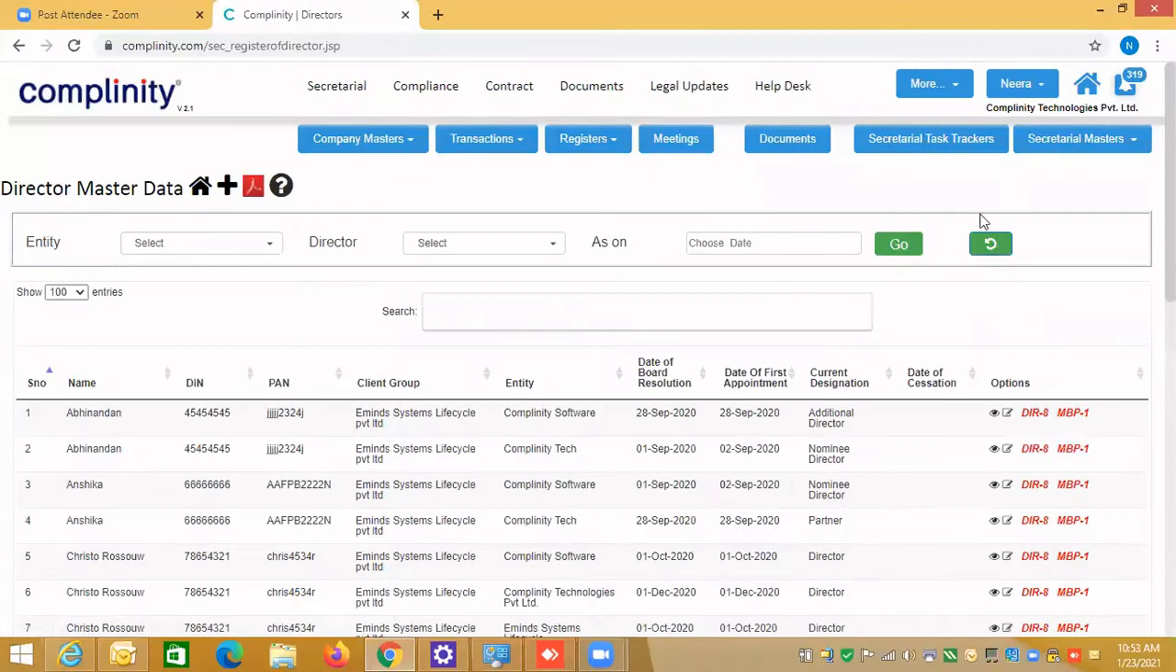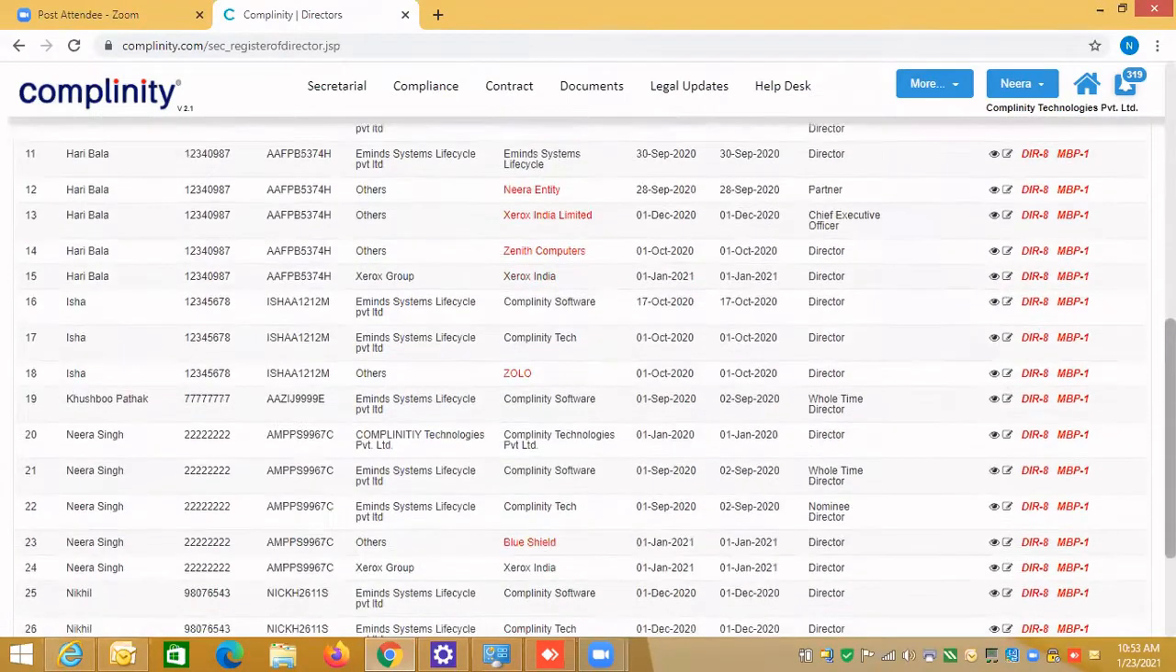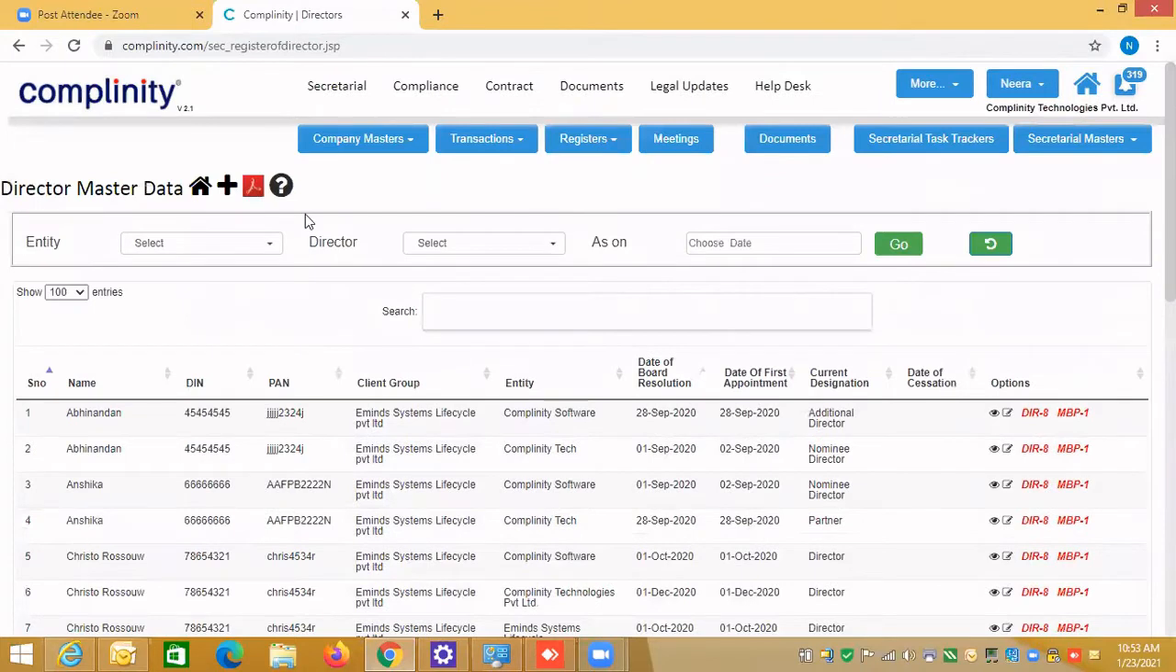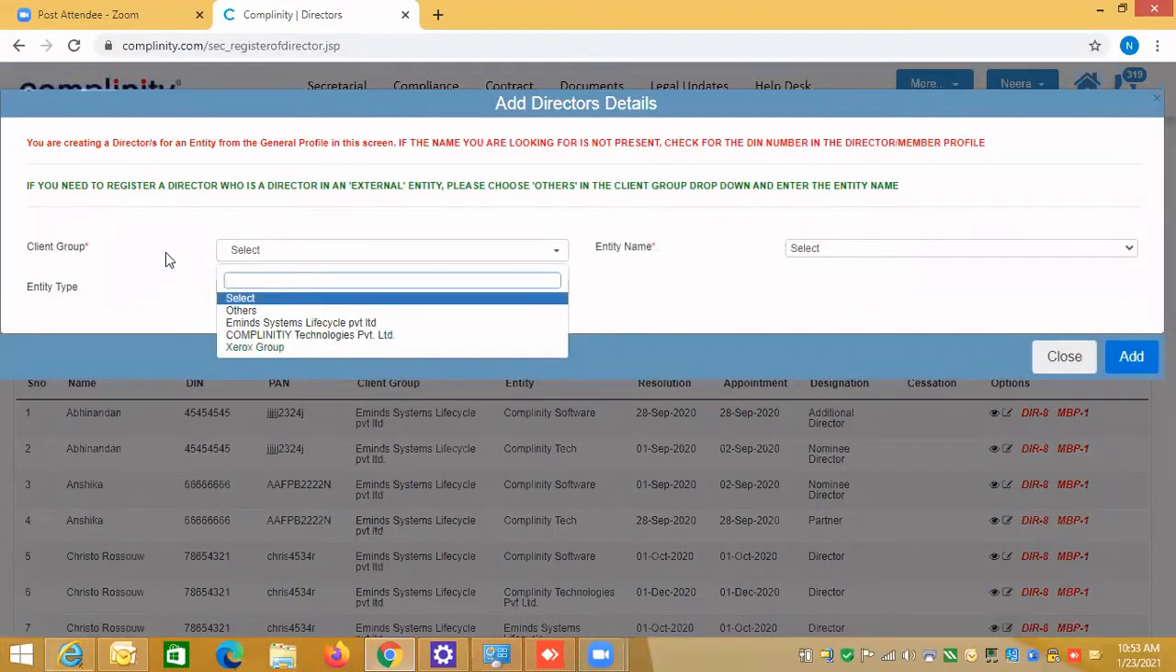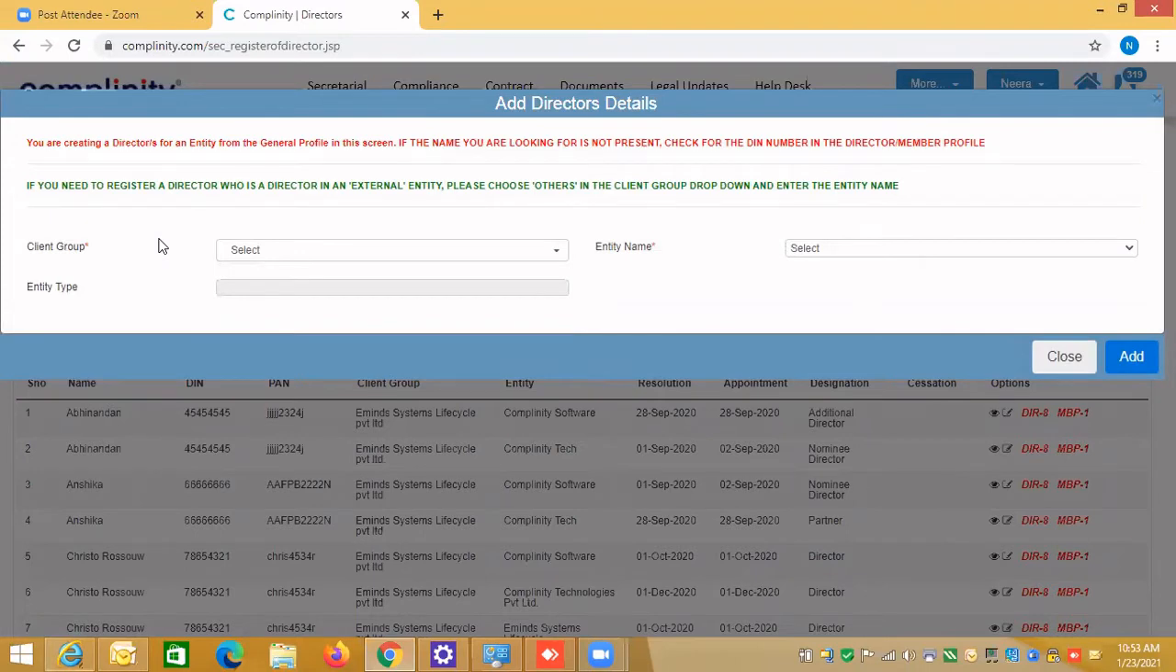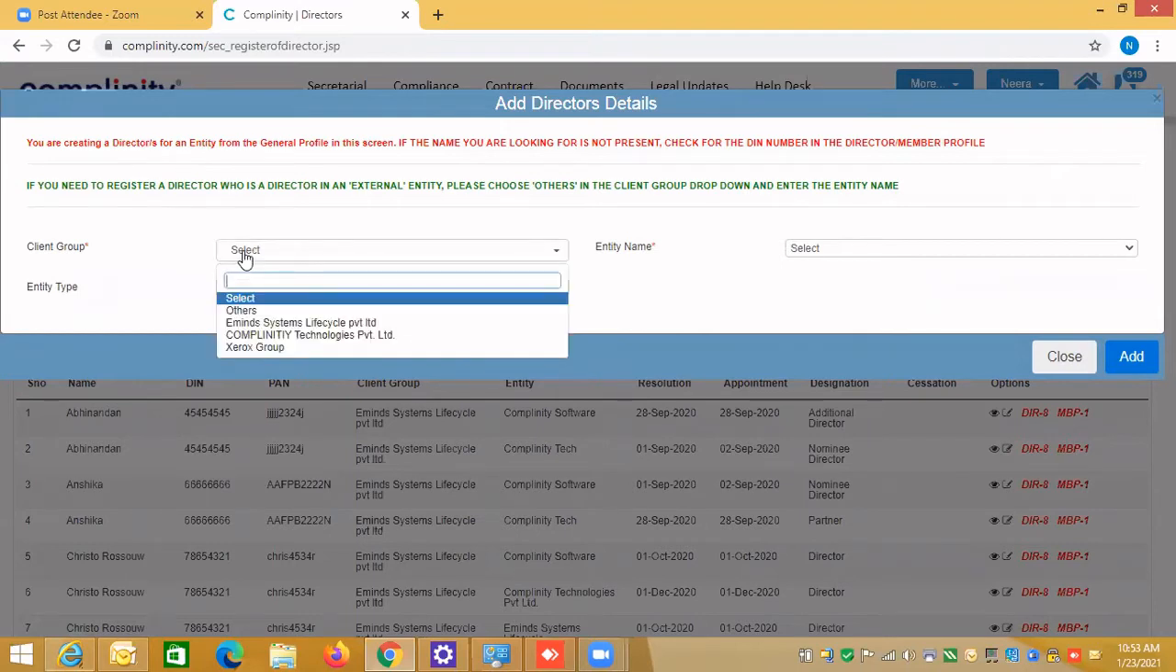When I'm resetting it, at the bottom we call this the table grid. These are the table grid and these are the filters. Across the product, we call this a table grid. These are the filters. Now let's create one director. Just remember, all the client groups which you have created in the secretarial module are listed here. If you have created only in the common master, those will not be listed here. When you have created a client group in the secretarial module, those will be visible here.